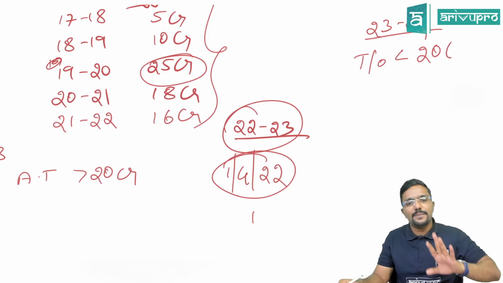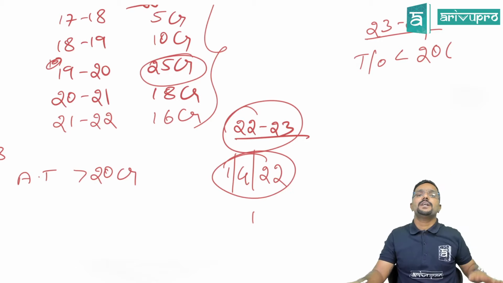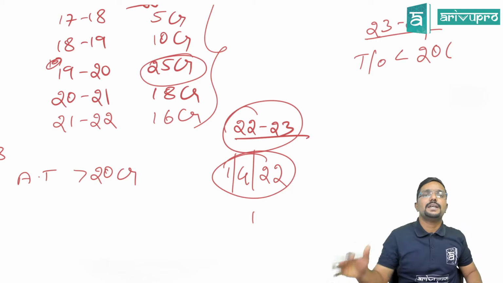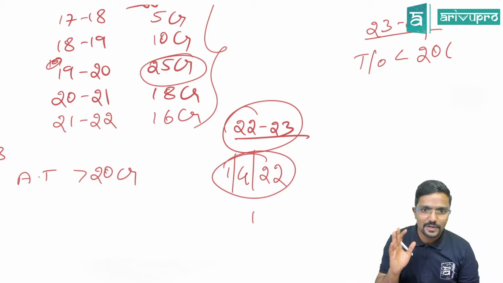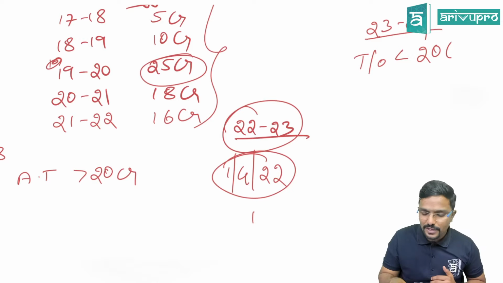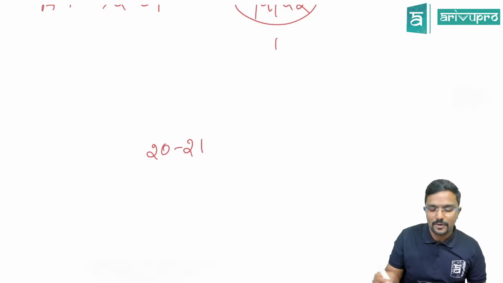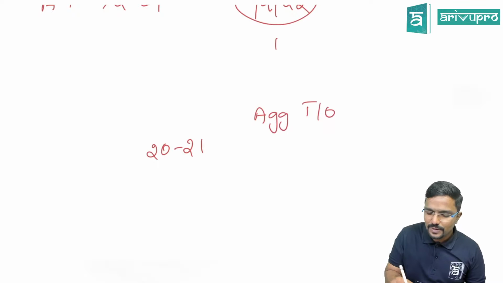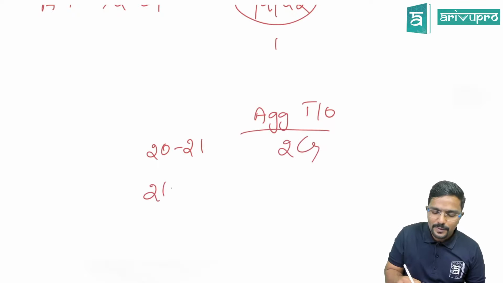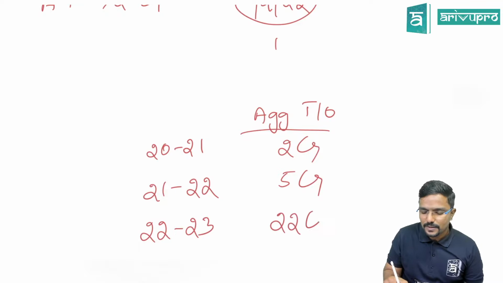So stand on 1st April 22 and check all your past years. If in any financial year your aggregate turnover was more than 20 crore, then you will start issuing e-invoices. Hope it is clear for you. Then there can be one more situation. Listen here. Sir, I started my business in 2021. My aggregate turnover was only 2 crore. 21-22, it was 5 crore. Then in 22-23, it was 22 crore, sir.